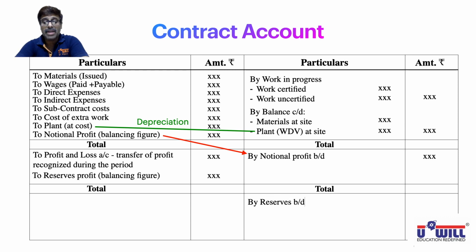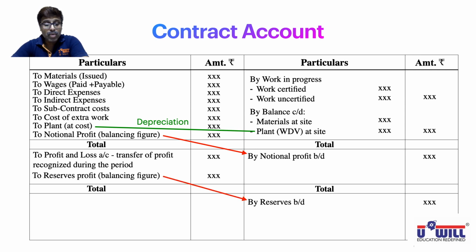There are three parts of this contract account. What does this last, third part represent? Next year's opening balances. The main contract account is over in the first two parts itself. The last part of the contract account represents the opening balances of next year. I repeat, the last part of the contract account represents the opening balances of next year. So these reserves will become the opening balance of next year.